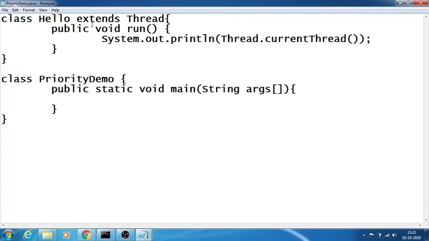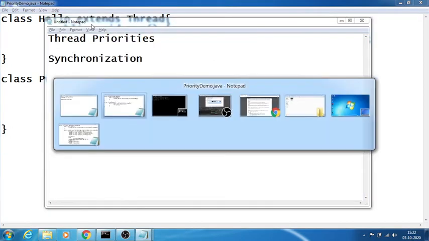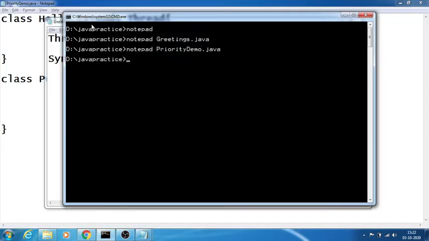In this we try to call the hello thread: Hello object1 equals new Hello, and t1.start. Just have a look at this and check how it prints. So javac PriorityDemo.java and java PriorityDemo.